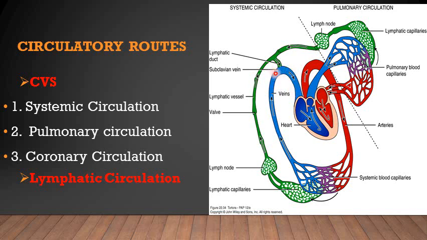So the wastes and extra materials or the larger components which are not absorbed through the blood capillaries are transported through the lymph into the venous circulation as well. And it also has a very important role in the immune system of the body, as there are lymph nodes and other lymphoid organs which help the T and B lymphocytes, helping in the destruction and phagocytosis, the engulfing of all the waste components.